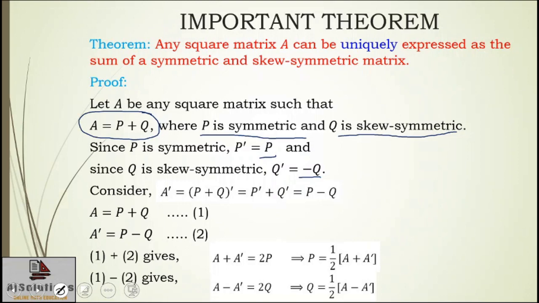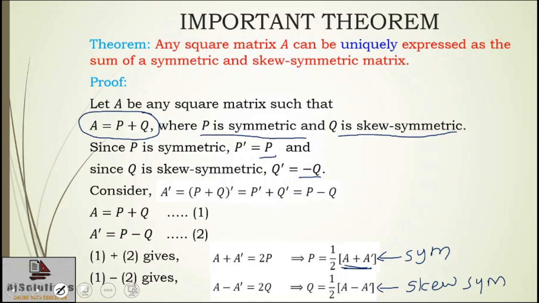And because of our assumption, this P is symmetric and this Q is skew symmetric. Okay, and I can even use results to say the same thing. You have result number 5, which says for any square matrix A, A plus A transpose is symmetric.